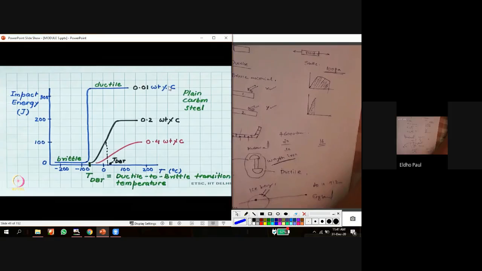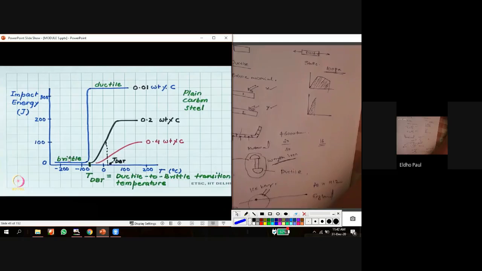In this case, around minus 10, at temperatures higher than minus 10, it is ductile in nature. Okay, impact energy, it has the capacity to absorb a high amount of impact energy. That is ductile in nature. But when we reach this minus 10 value, what happened? It suddenly lost this impact energy carrying capacity, and it changes to a brittle material. So in this 0.01 weight percentage carbon, it has a sharp, constant temperature at which it changed from ductile